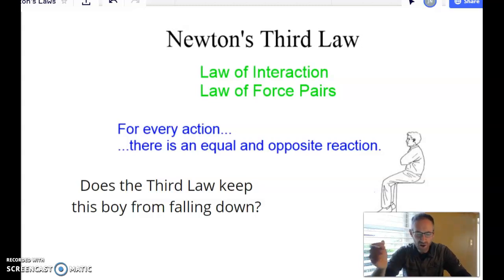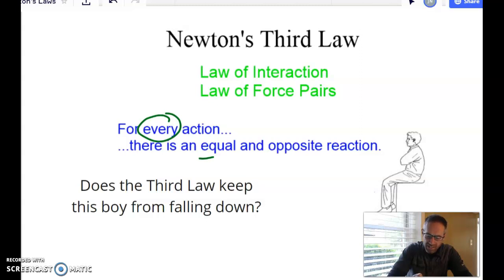Now, everybody knows the third law. For every action, there's an equal and opposite reaction. Think of how easy it would be to find somebody out in public that could finish that statement for you. For every action, every time, I've never ever seen a counterexample to this. There's always an equal but opposite reaction.